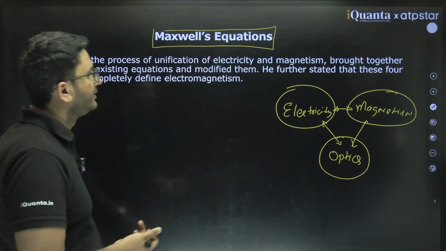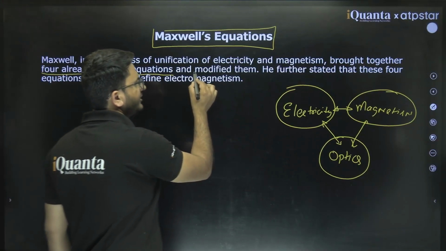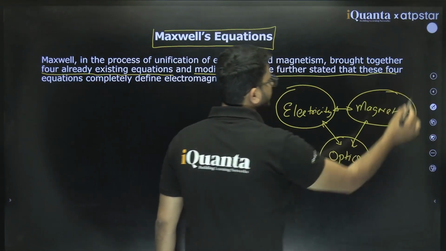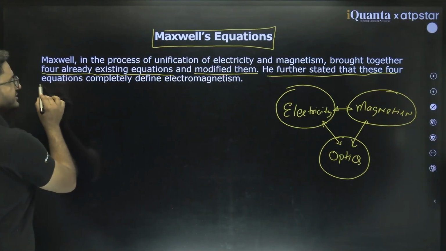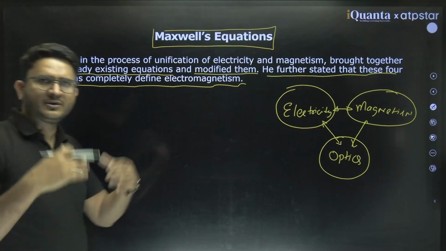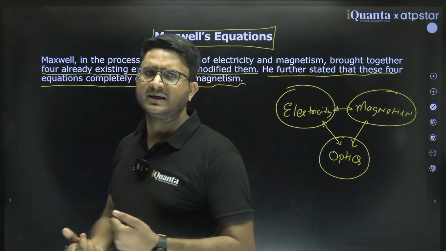Clear? So he brought together four already existing equations and modified them. One of them he modified, Ampere's equation, and he further stated that these four equations completely define electromagnetism. Solving these equations will give you the equations for the electromagnetic wave.